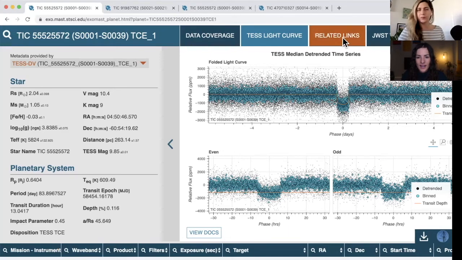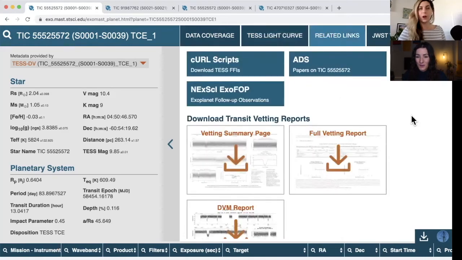Yeah, absolutely. So let's go to that next. That is probably the most useful part of exoMAST that I like to use. If you go under related links to any of these entries, the related links are really important. I think this is really useful that exoMAST is hosting these.